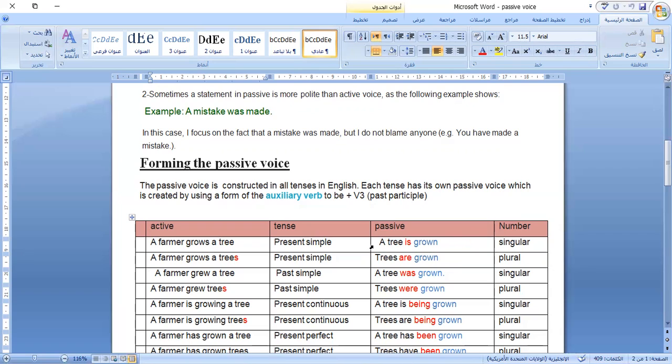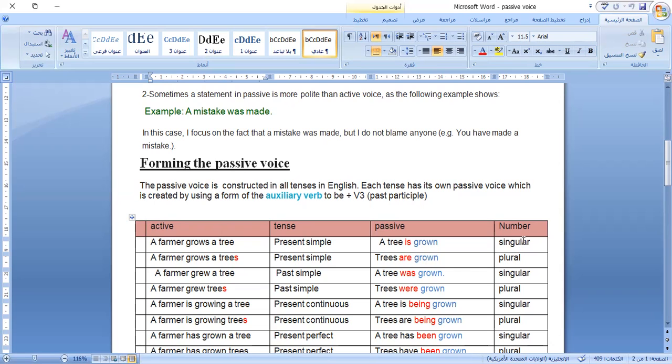But if I say in the second sentence, a farmer grows trees, present simple tense, trees, the object becomes the subject: trees are grown. So here the verb to be is "is" and "are" in the present simple form, because the main verb "grows" is in the present simple form. So a tree is grown and trees are grown.